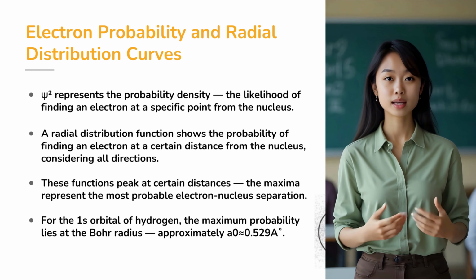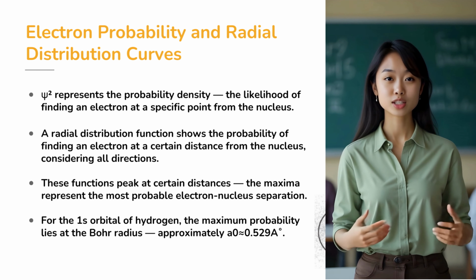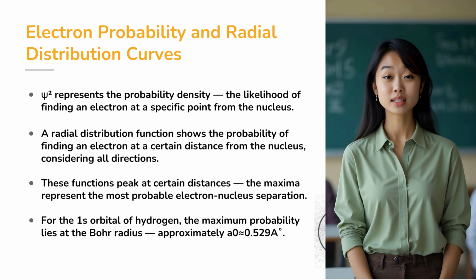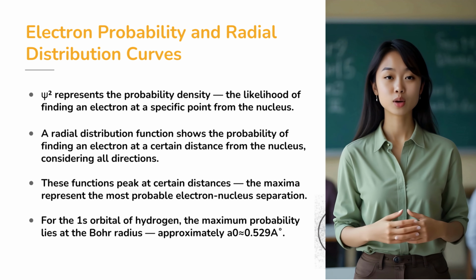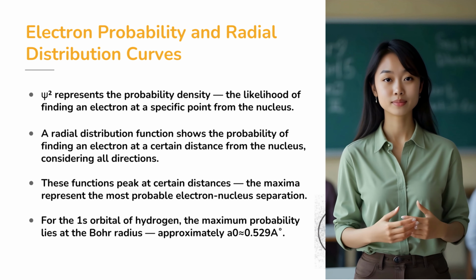For example, in a 1s orbital of a hydrogen atom, the maximum probability occurs at 0.53 angstroms. This is known as the Bohr radius.